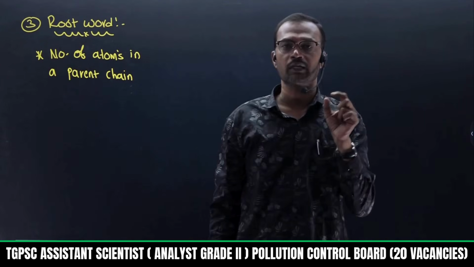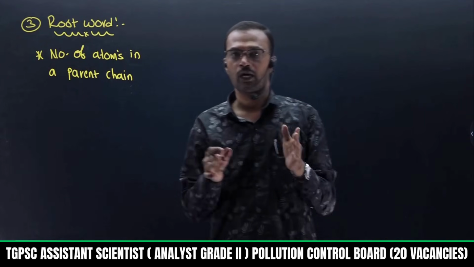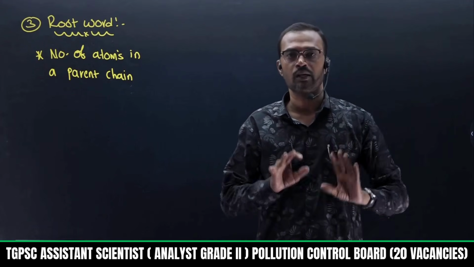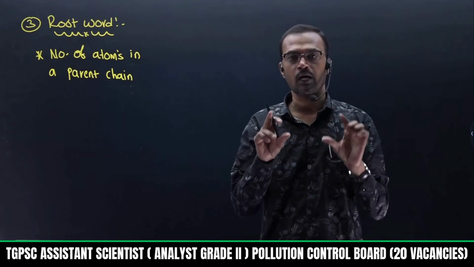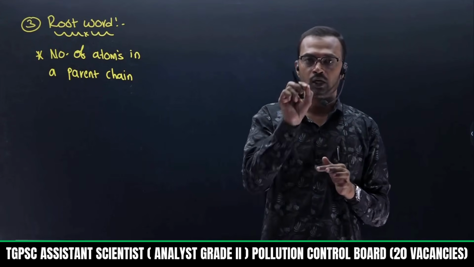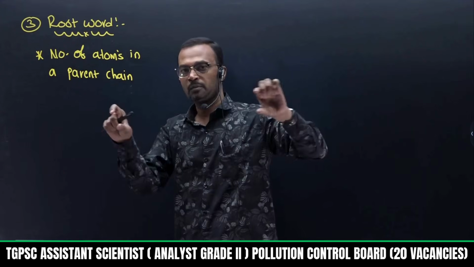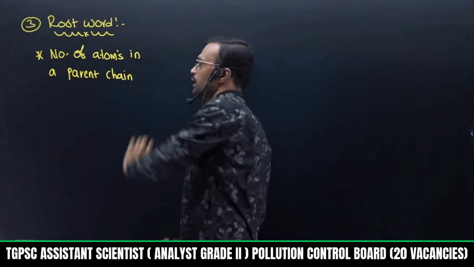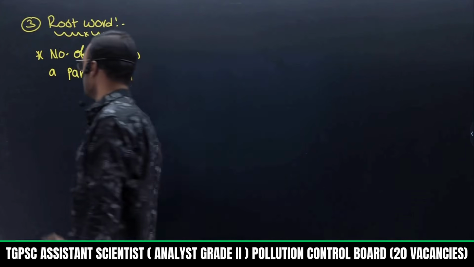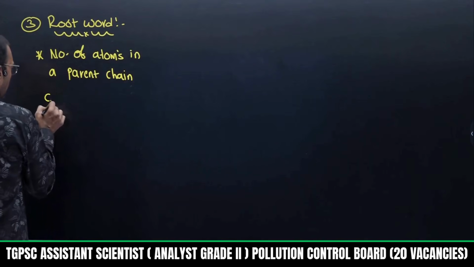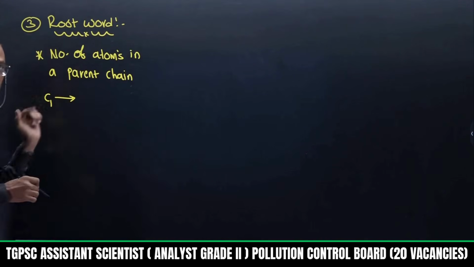Most people think the parent chain carries carbons: five carbons, pentane; six carbons, hexane. That is not correct. The parent chain may carry carbon or any other heteroatom, so we take them as atoms. How many are present in the parent chain should be taken as the root word. Generally, if one atom is present, you people learn with carbon, and I am also writing with carbon.